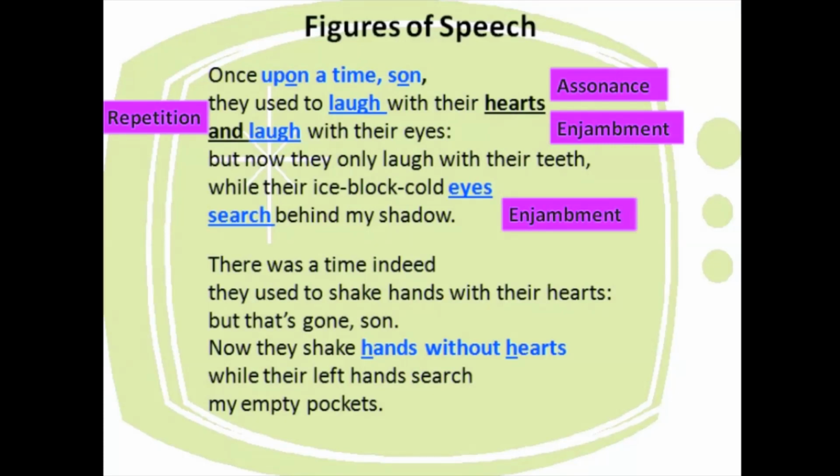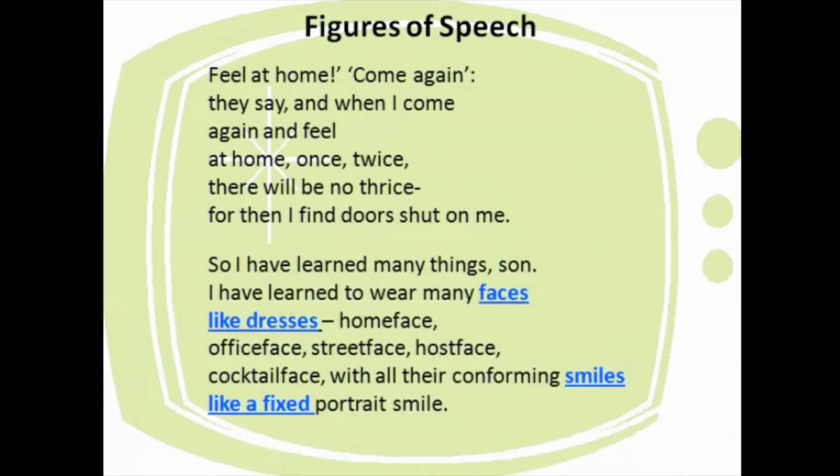Now next we have "hands without hearts. Now they shake hands without hearts." The ha sound is repeated. When the same consonant sound, the same alphabet, the same sound repeats, then it is called alliteration. Okay. Now in the next one, see, there is again enjambment here. I am not talking about enjambment.